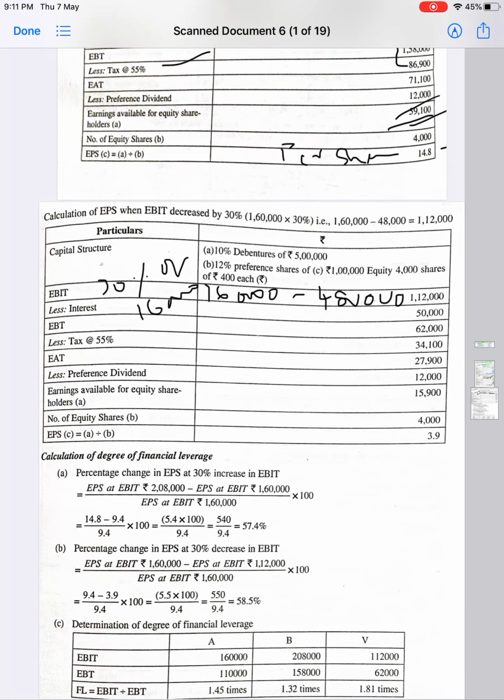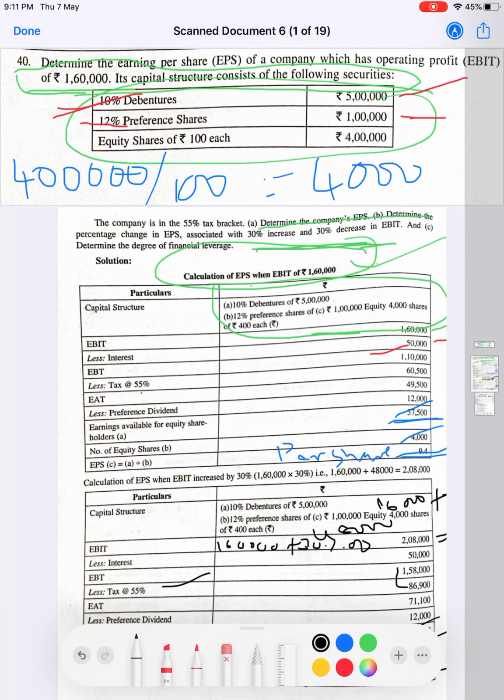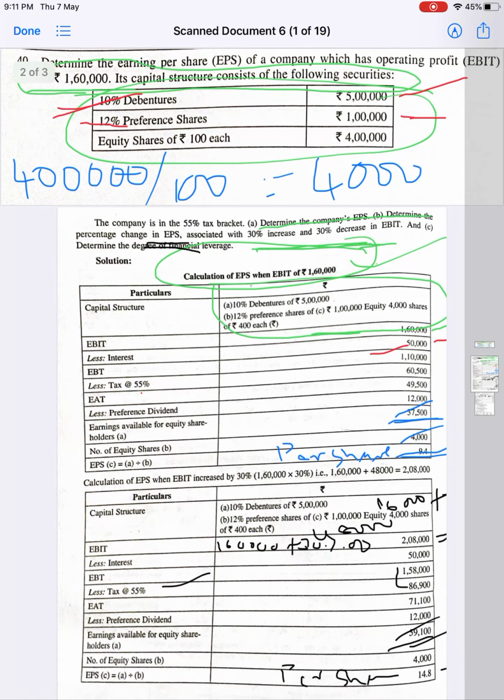Understood? The next question they asked is to determine the percentage change in EPS.